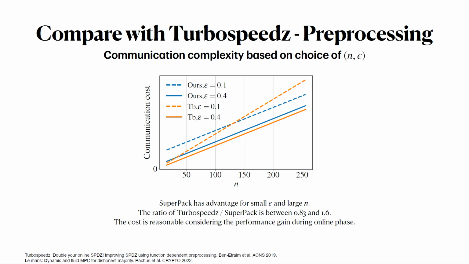And so those graphs were for the online phase. If you look at the pre-processing phases, then it's a bit different, because here both of the protocols have linear communication cost, reflected by the straight lines in the graphs. But the thing to look at is, the blue lines here are SuperPack, and notice that they're often a little bit worse than the communication costs for TurboSpeedz, but not by a huge amount, and in fact, sometimes a little better when the number of parties is very large. So you're not paying a huge cost in the pre-processing to get this benefit of a constant communication online phase.